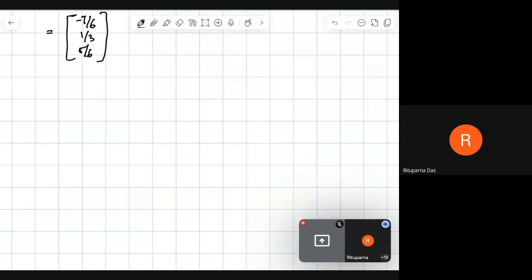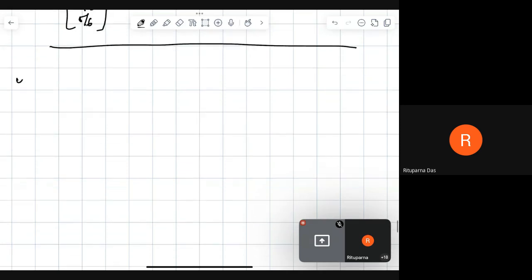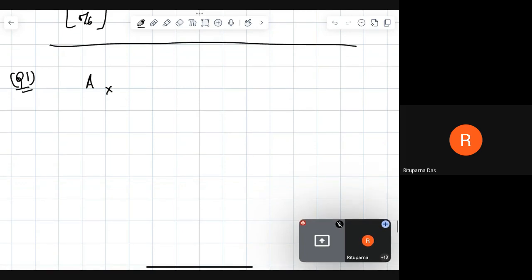Okay, so next we are going to look at some questions. Say A is an m by n matrix, a non-zero real matrix.